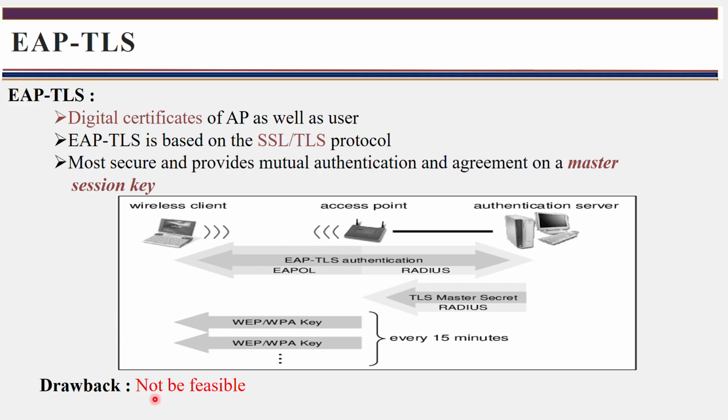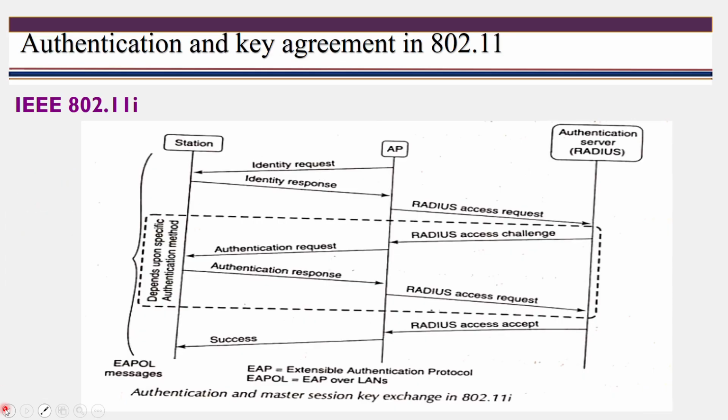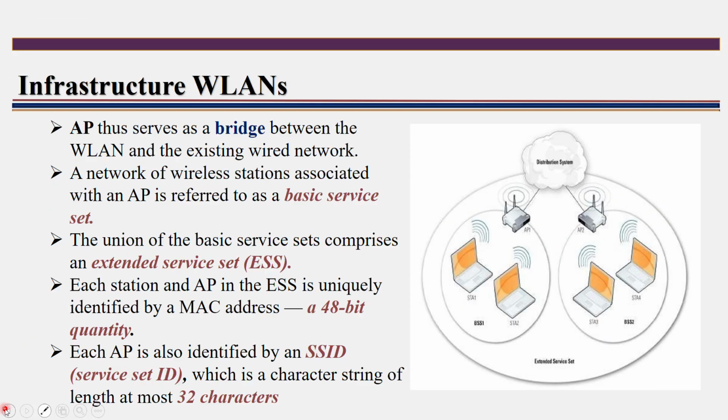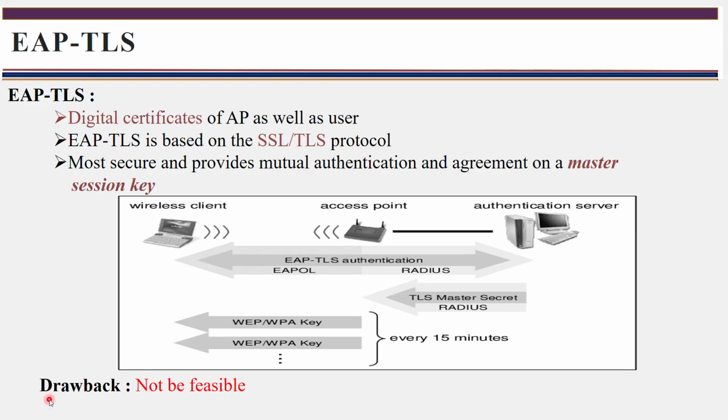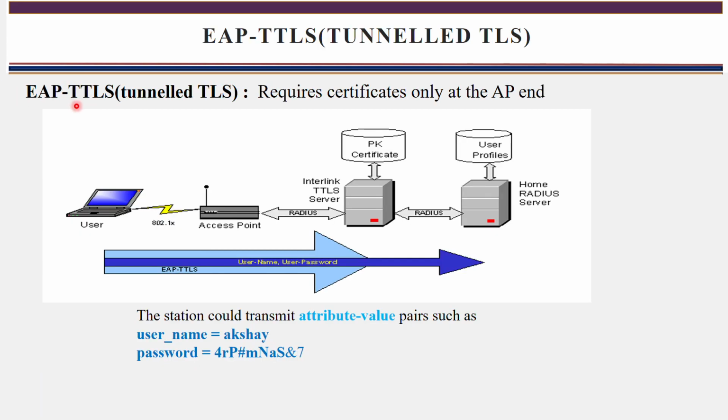But here the problem is that it is not feasible. Feasible means what? An access point contains more than one workstation, as you already know. So many workstations are connected to the access point. In that situation, for the access point, holding the digital certificate of all the workstations is very difficult. It is not feasible here. That is the drawback of EAP-TLS.